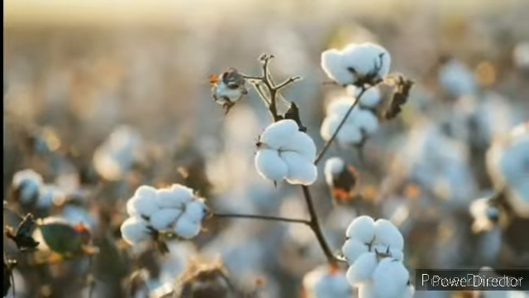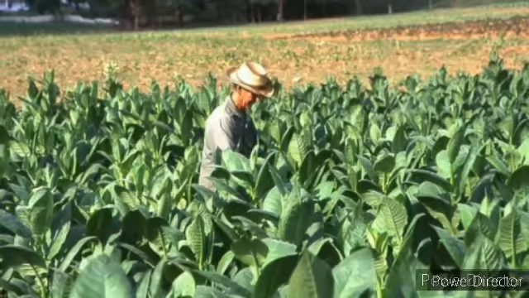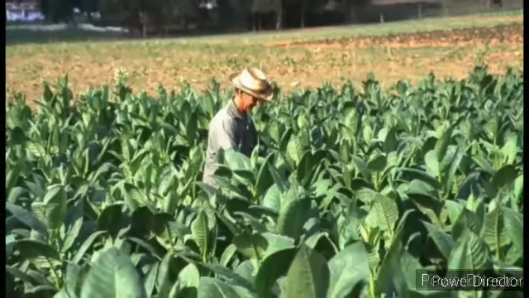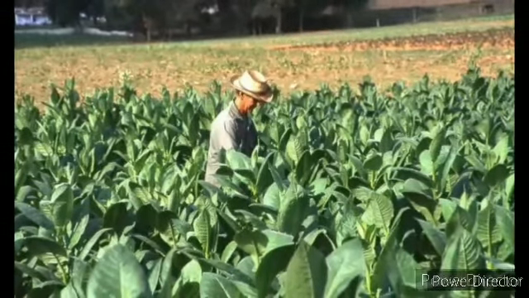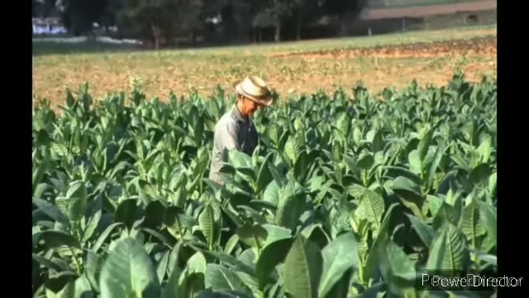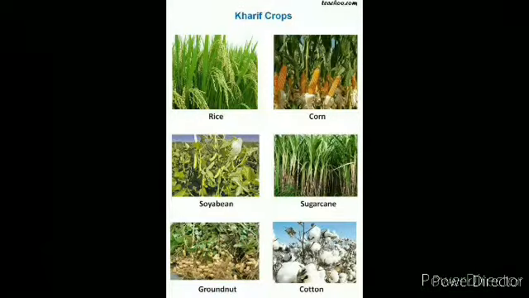For example, cotton. Further, these crops are divided into two main categories in India: Kharif and Rabi crops. These are two different types of crops, grown at different times of the year.